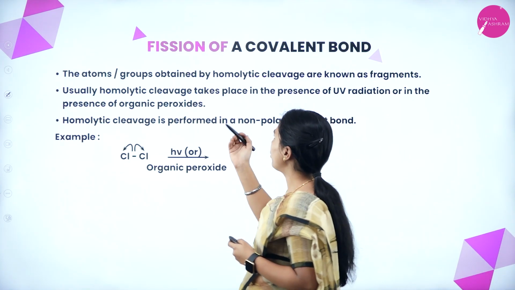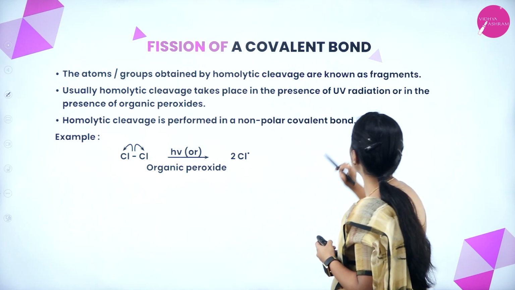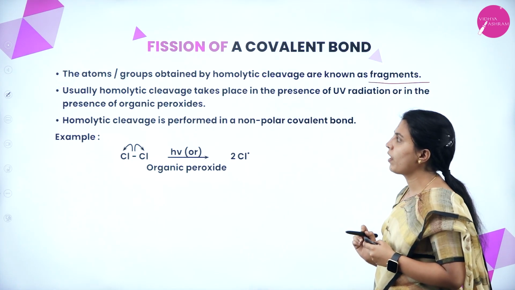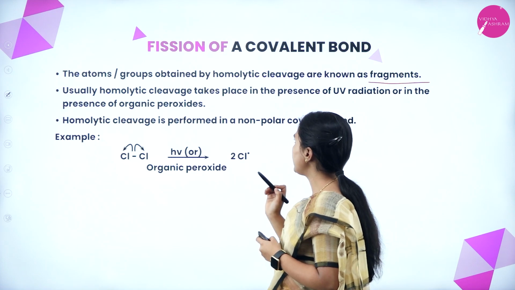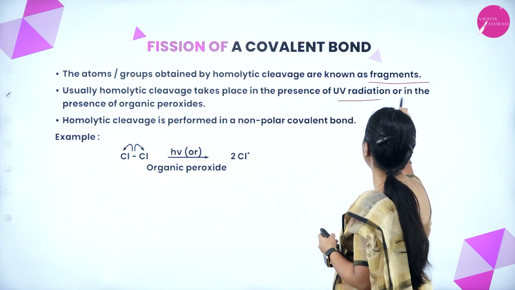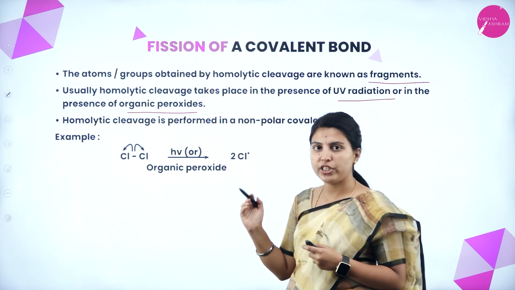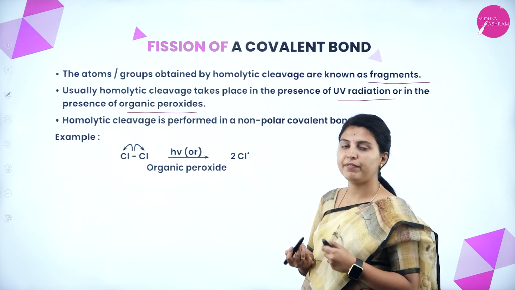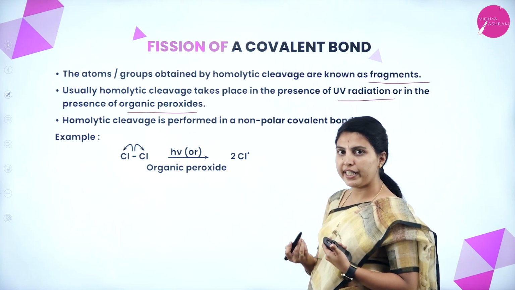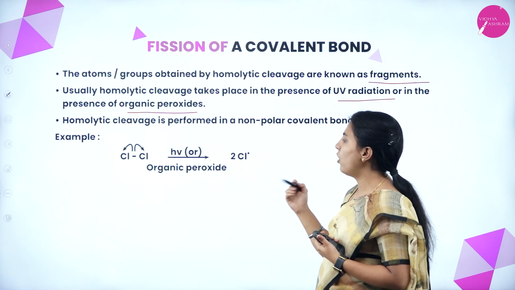The atoms or groups obtained by homolytic cleavage are also known as fragments. Usually homolytic cleavage takes place in the presence of UV radiation or organic peroxides.